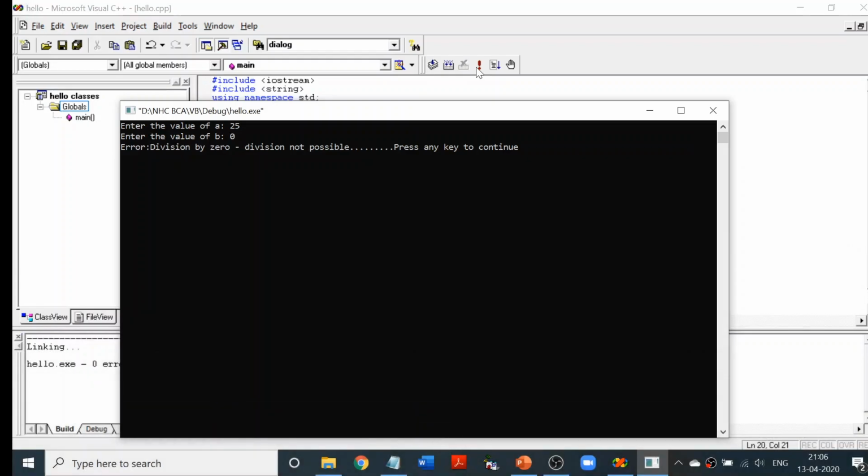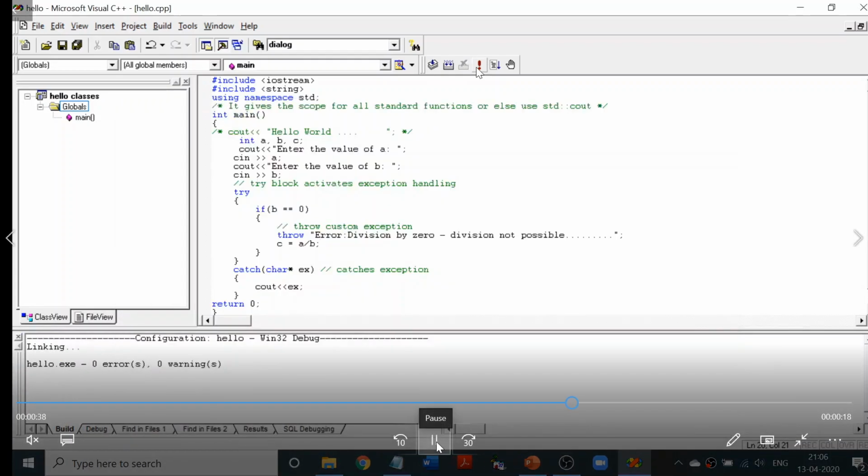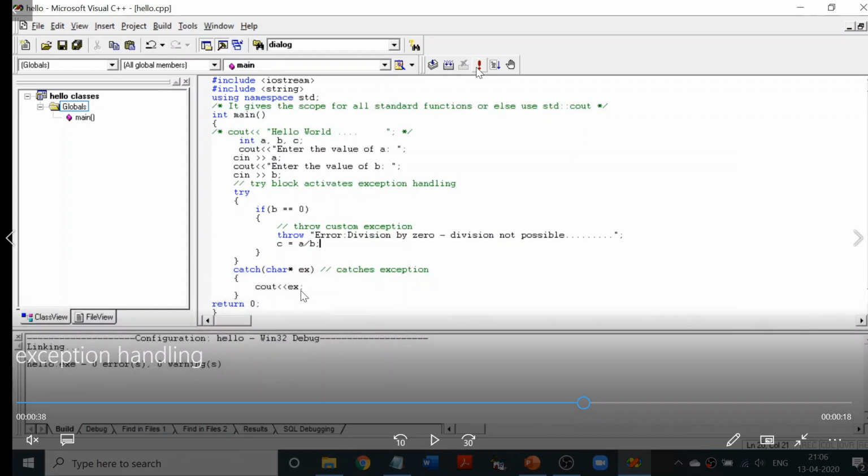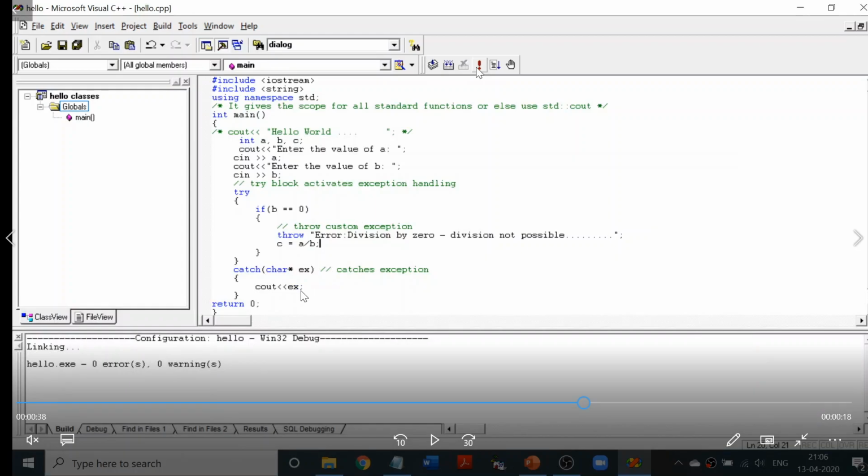Just take a look at the program again. You will see that's the error I'm throwing. Based on this particular value, my catch will be matched, and whatever is the passing parameter, I'm going to do a cout. Should I do a cout? Can I use a message box? Yes, you can use a message box. So you can also write an MFC class application using all these exceptions, and using message boxes and dialog boxes also.